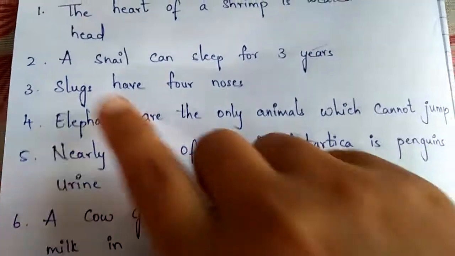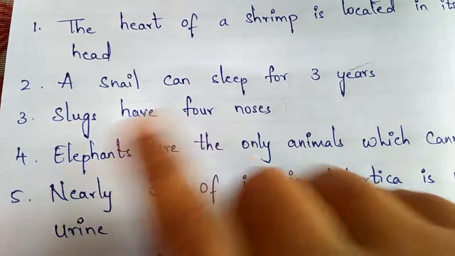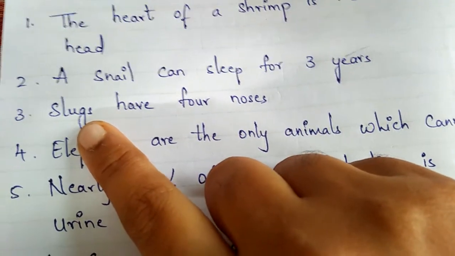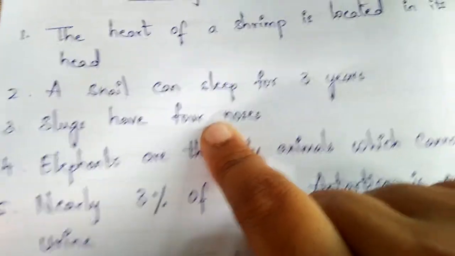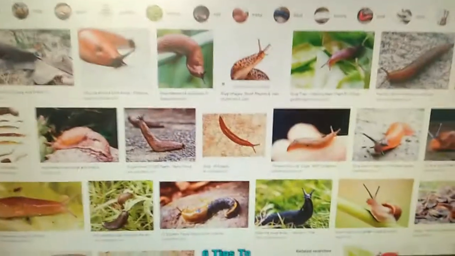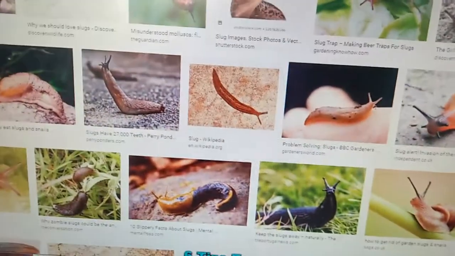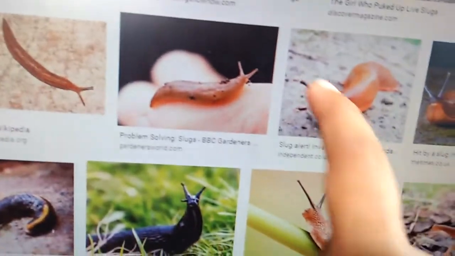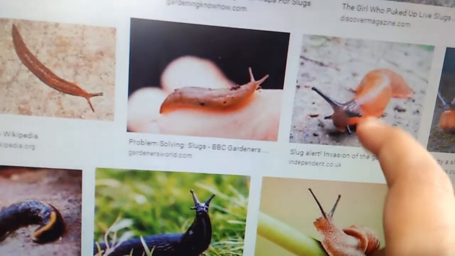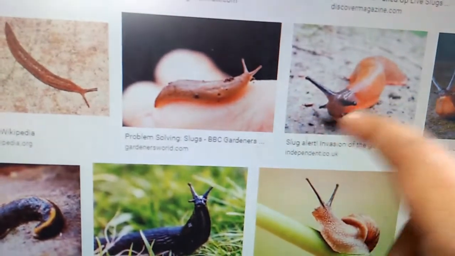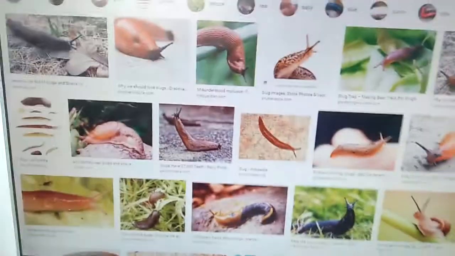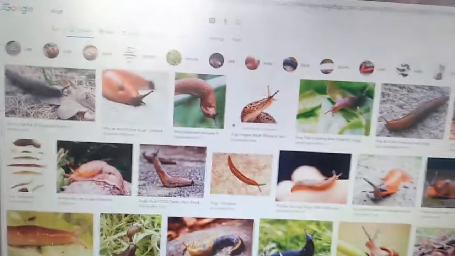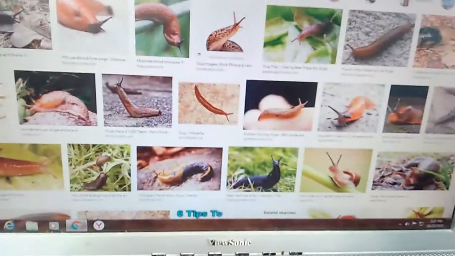The next one is what? Slugs have 4 noses. Means what? A slug is an animal which has 4 noses. See the picture. This is nothing but a slug. This also lives on the trees and grasses only. You can find it here. So this is an insect or an animal which has 4 noses. Okay, it breathes through its 4 noses. So this is nothing but a slug.